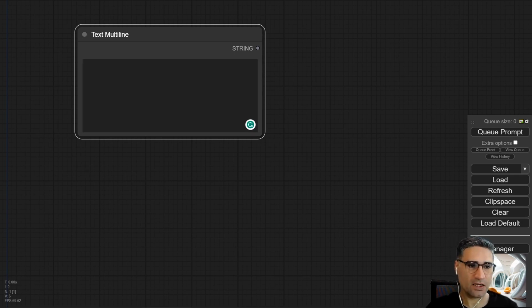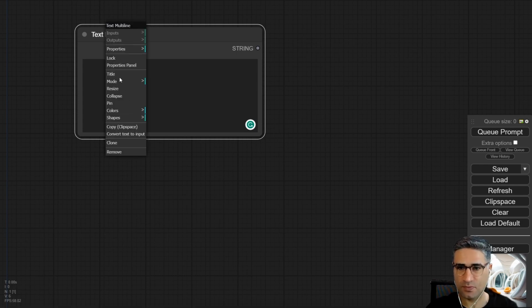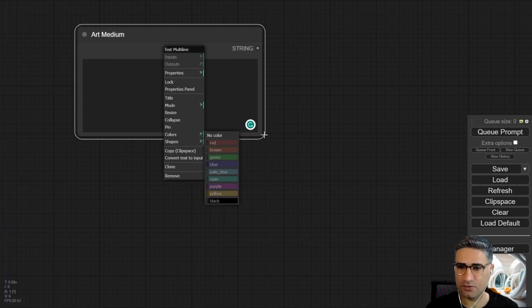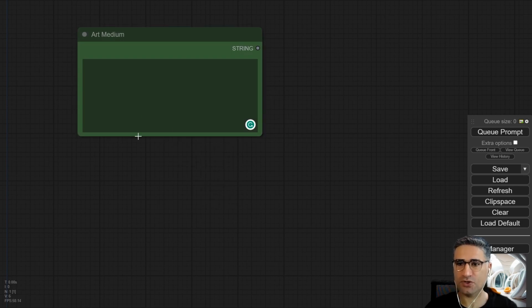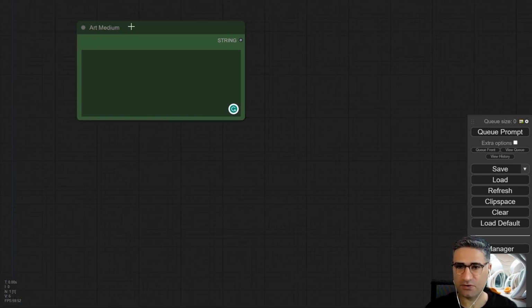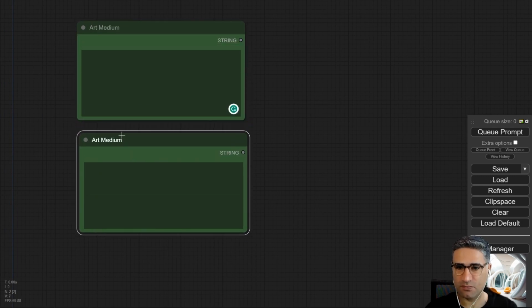Okay, and I will rename that to art medium, only for my detection. Okay, and also I want to change the color to green because I want to change all my positive prompts to green. Okay, so I have one string for art medium.